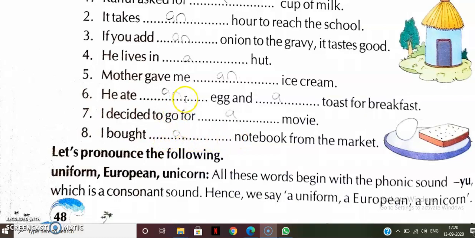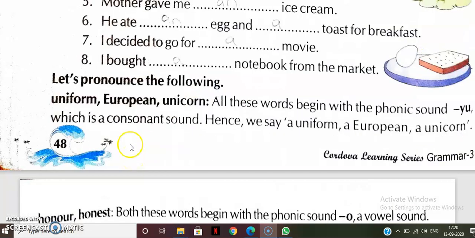So I hope all of you understood about a or an. Now we will see the next topic. Let's pronounce the following: uniform, European, unicorn. All these words begin with the phonic sound 'yu', which is a consonant sound. Hence we say a uniform, a European, a unicorn.